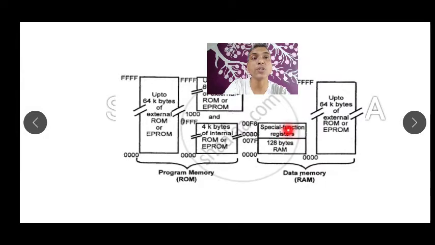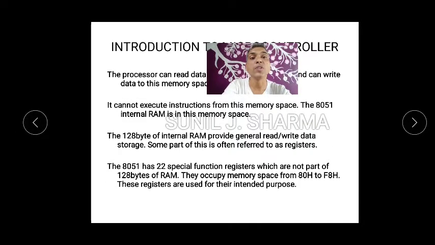So they are just talking about this part. Okay, so can you see, 8051 has 22 special function registers which are not part of the 128 bytes of RAM. They occupy the space from 80H to FFH. These registers are used for their intended purpose, so they have some specific purpose, and they are used for that.